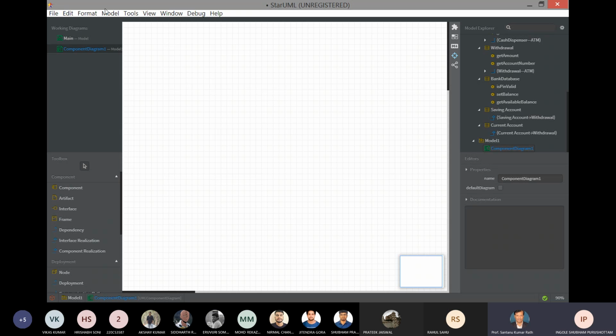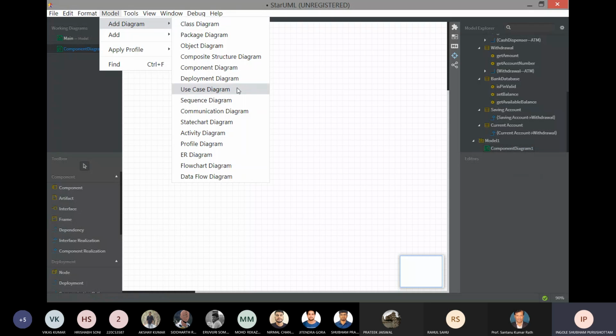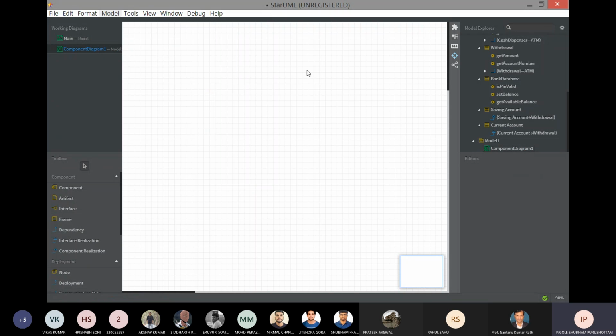Okay, for component diagram, you can select model, add diagram. So I already selected the component diagram. So you can select it from the model and add diagram. So here you can see the component diagram is there. So after drawing a class diagram, now there will be components. So the first option only you can see the components. So I will select a component here first.